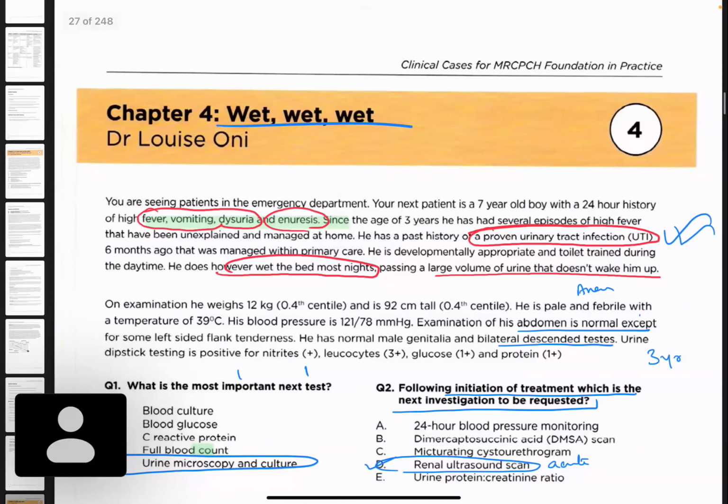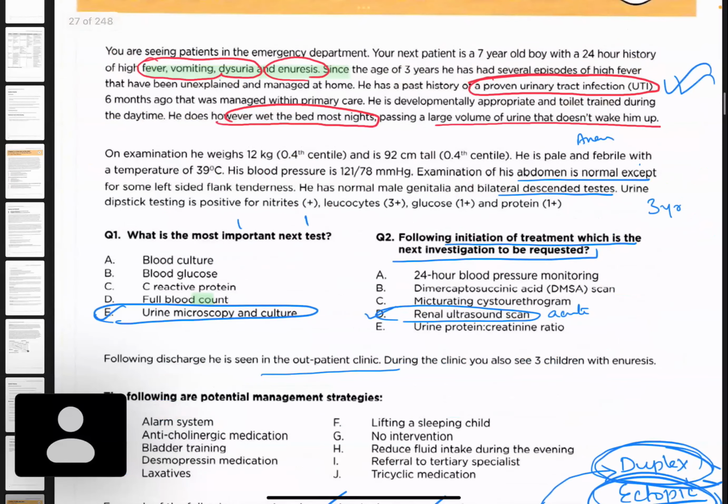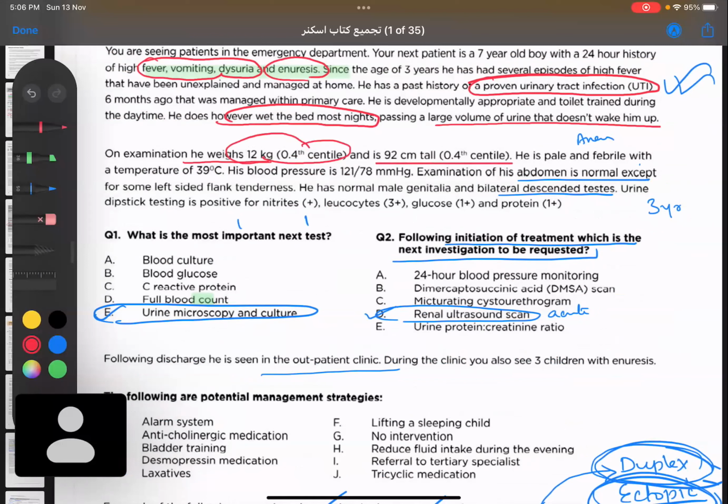On examination, his weight is 12 kg, which is on the 0.4 centile, and he is 92 centimeters tall. So what do you see here? The weight of the boy is very low, and the height is really low as compared to his age. He's 7 years old, but look, just 12 kg and 92 centimeters. He is pale and febrile with a temperature of 39 degrees Celsius, blood pressure 121/78. Examination of the abdomen is normal except for some left-sided flank tenderness. He has normal male genitalia and bilateral descended testes. Urine dipstick testing is positive for nitrites and leukocytes. There is no glucose or protein.